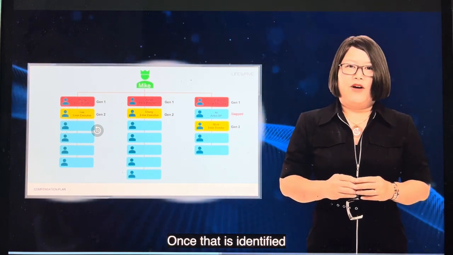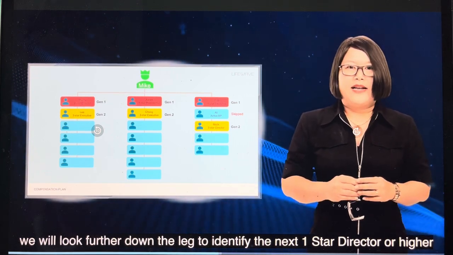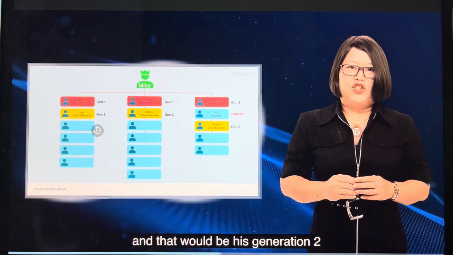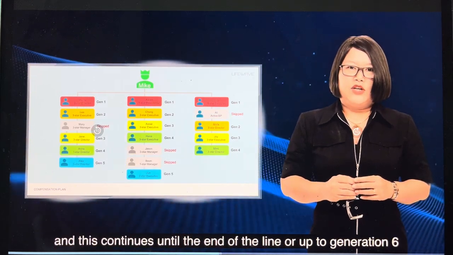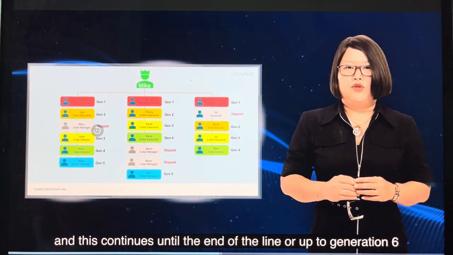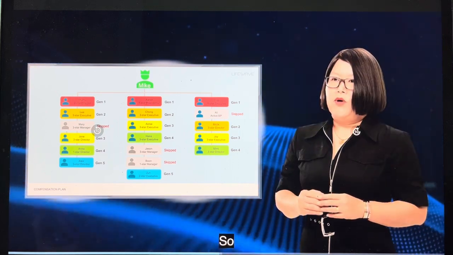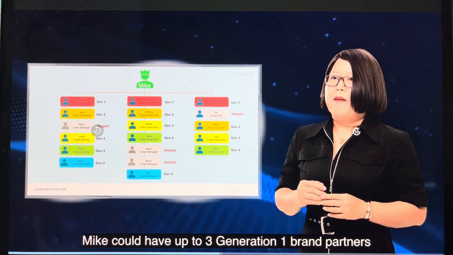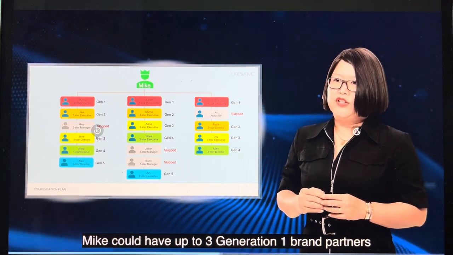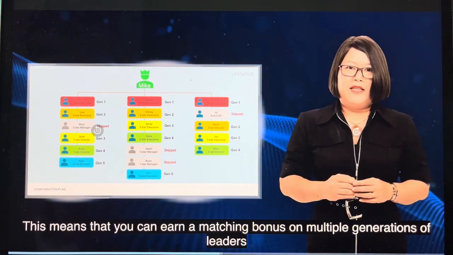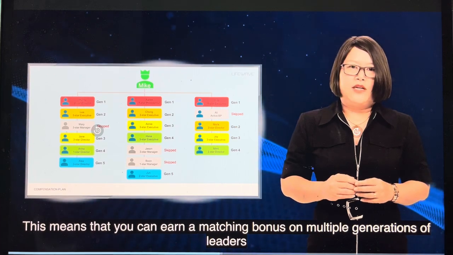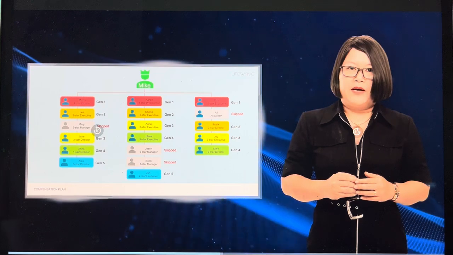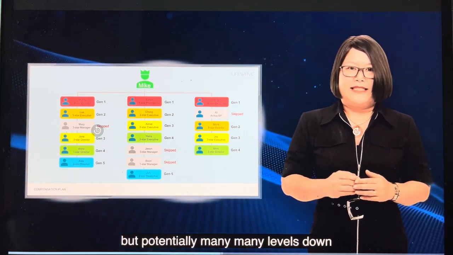Once that is identified, we will look further down the line to identify the next 1-star director or higher, and that would be his Generation 2. This continues until the end of the line or up to Generation 6. So, because Mike has 3 enrollment lines as shown in the illustration, Mike could have up to 3 Generation 1 brand partners. This means that you can earn a matching bonus on multiple generations of leaders, not just one level deep, but potentially many levels down.